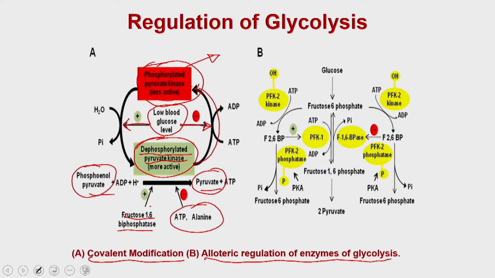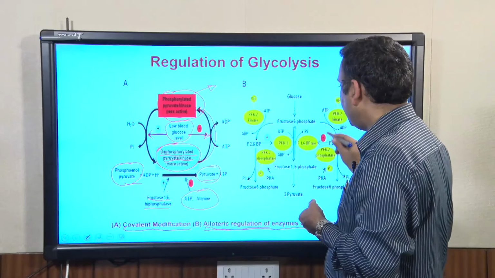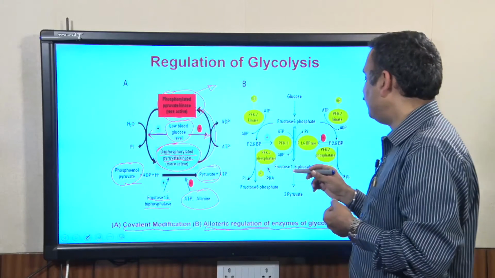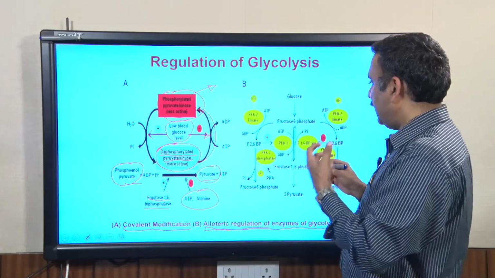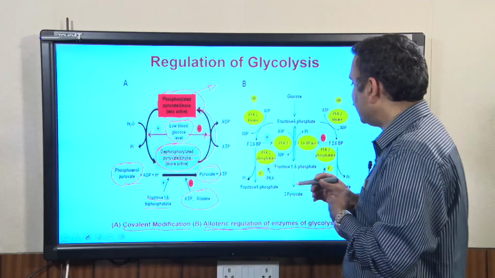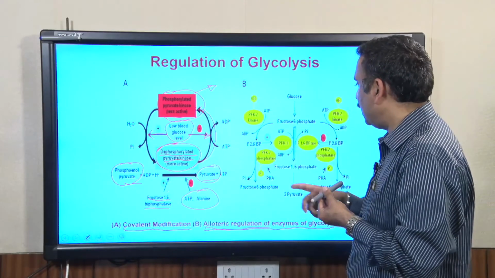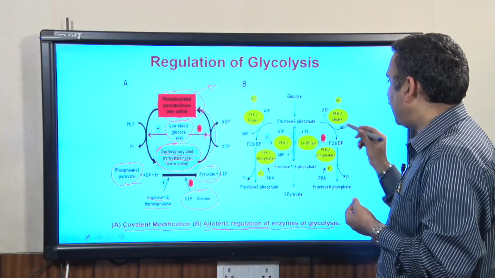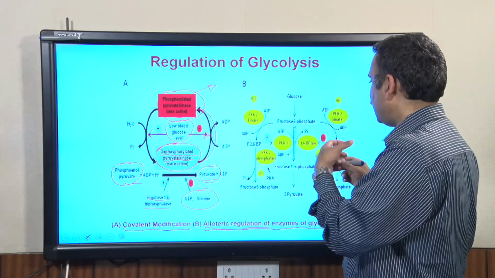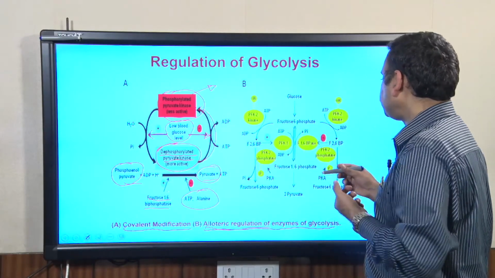The other kind of modification is called allosteric regulation. In allosteric regulation, the molecule is regulated by a different mechanism. Every enzyme has an allosteric site, and the substrate or another molecule goes and binds in the allosteric site, and that is how it modulates their activity.